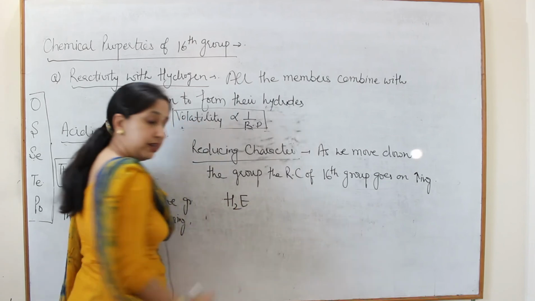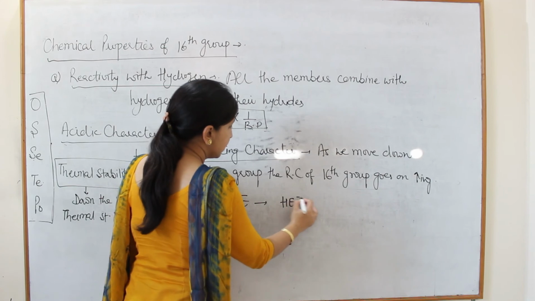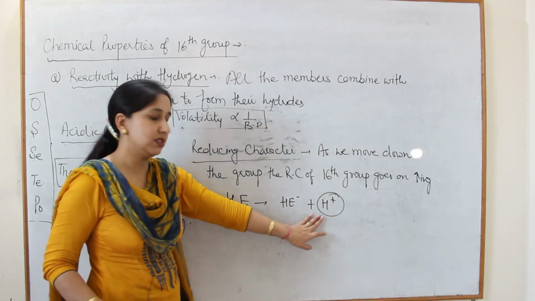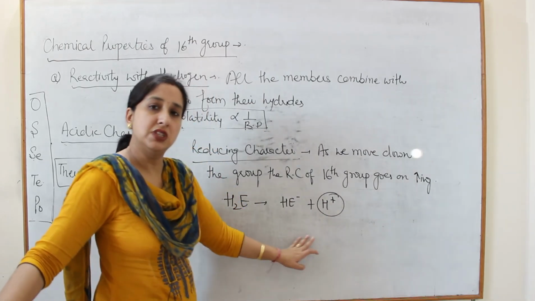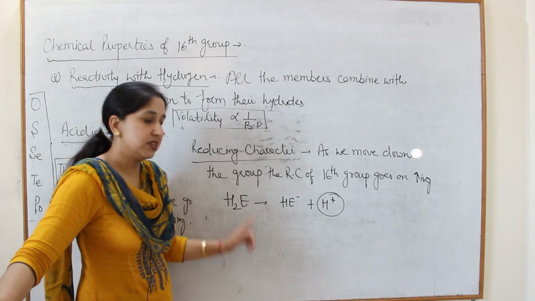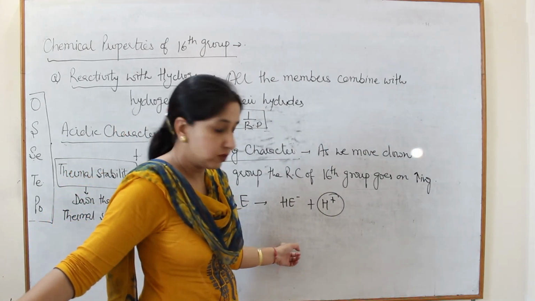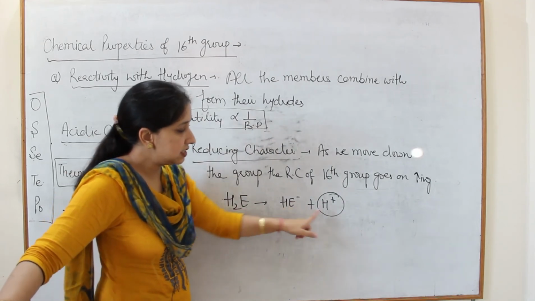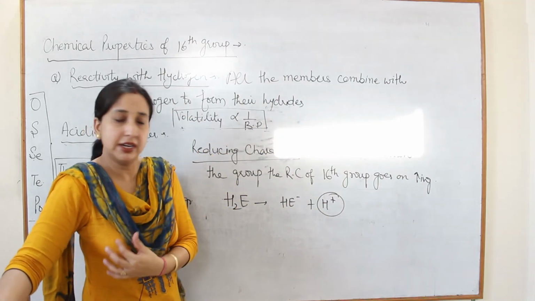This is any hydride of the oxygen family. If it gives H positive to any other element, then it will be reducing in nature, because in +1 we have learned that reduction is addition of hydrogen, means if the hydride of 16th group releases its H positive, this H positive can reduce some other element.